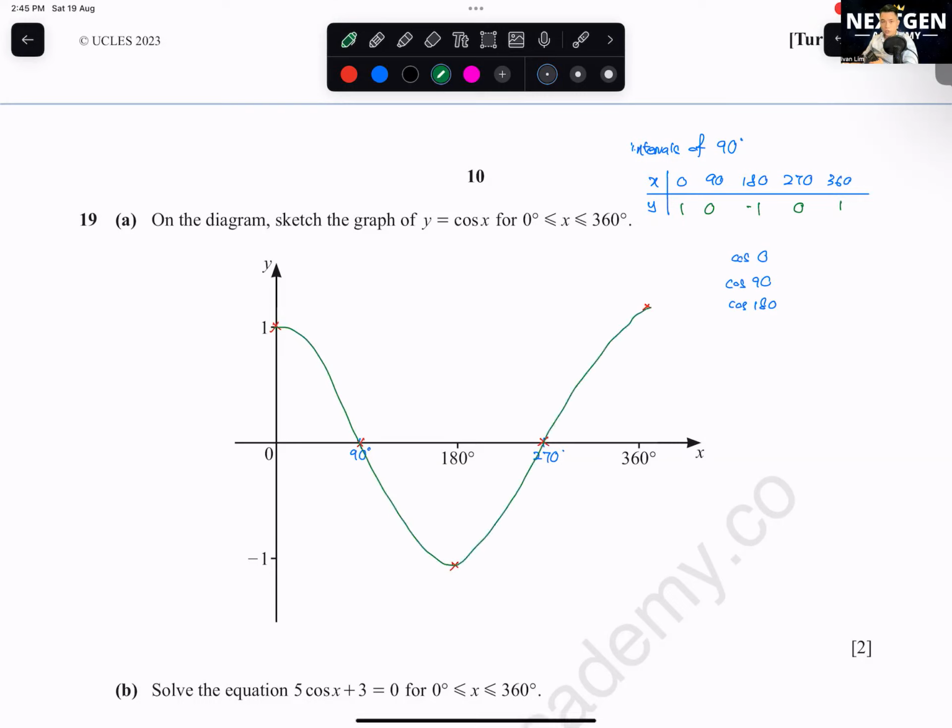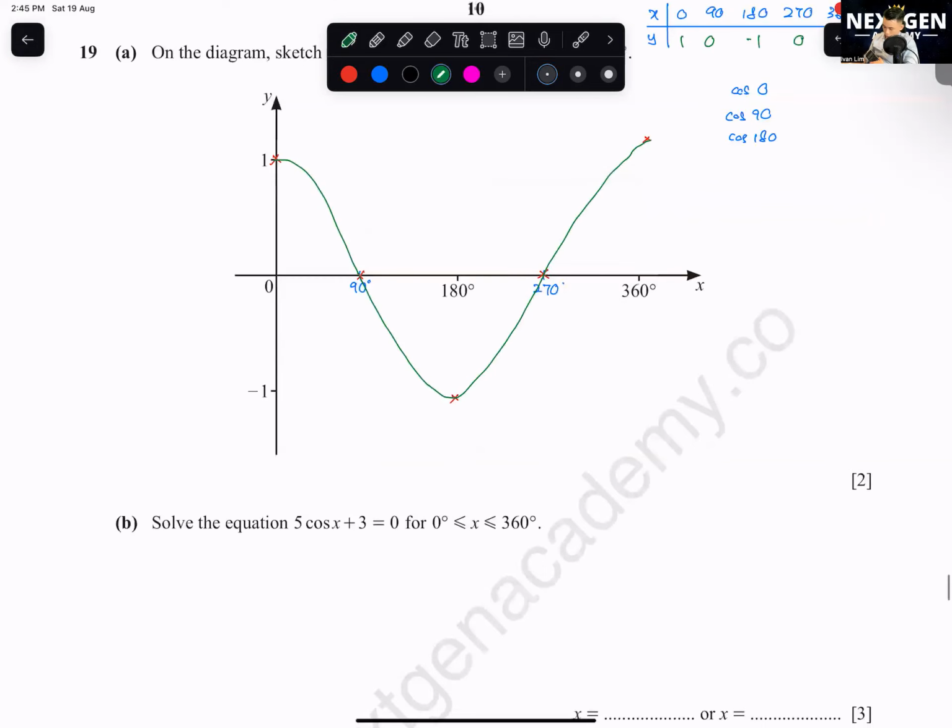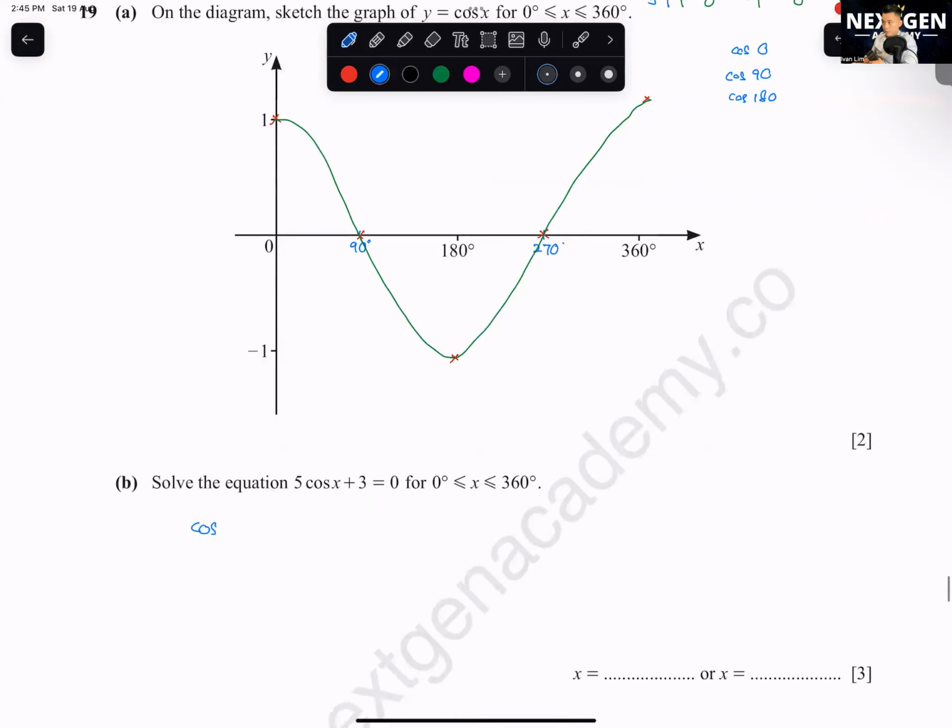Okay, you need to know sine, cos, and tangent graph. If you don't know, please go and revise back your trigo. Okay, question B, solve the equation 5 cos x plus 3 equals to 0. Okay, I'll use the ASTC method. If you don't know this one, you also can go and watch back on the lesson.